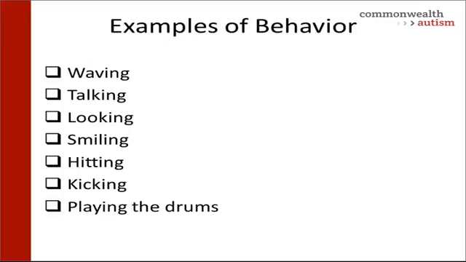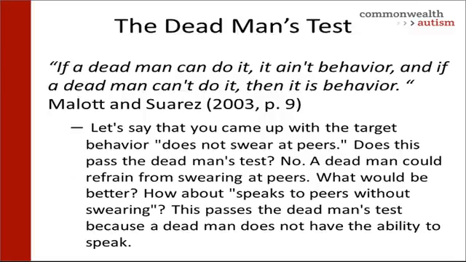Some examples of behavior include waving, talking, looking, smiling, hitting, kicking, and playing the drums. There's about 1 million others. There's another important piece when we think about behavior, and that's that it passes the dead man's test. If a dead man can do it, it's not behavior. And if a dead man can't do it, then it's behavior.